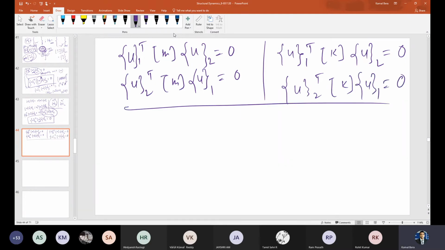These properties are called the orthogonality of the mode shapes, or eigenvectors, with respect to the mass and stiffness matrix. Correct? Any doubt here? This will be proved in a different manner. We'll see, anyway, systematically and in a more compact manner we will discuss it.